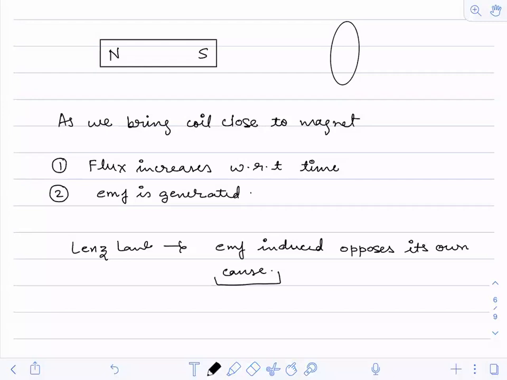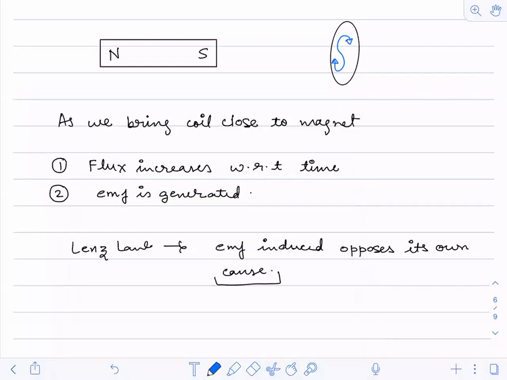Clockwise what? South pole. Go step by step. If I generate a south pole here, what will happen? It will now be repelled.